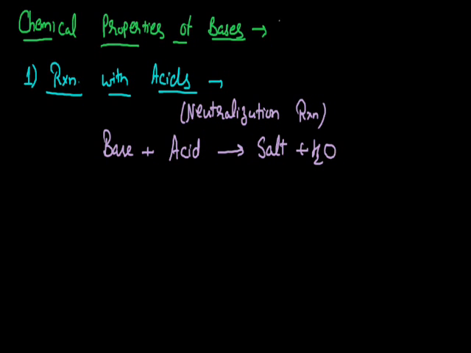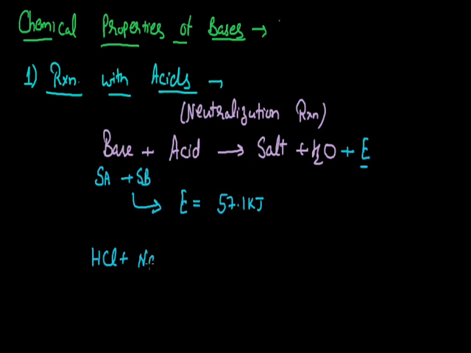Now this neutralization reaction is highly exothermic in nature. So as a byproduct we also get energy here, and the amount of energy released also indicates whether the base or the acid you are using for the neutralization reaction are strong or not. If the released amount of energy is 57.1 kilojoule, then this amount of energy release indicates that the base or acid you are using here are strong in nature. So whenever a strong acid reacts with a strong base, a fixed amount of energy is released, that is equal to 57.1 kilojoule.